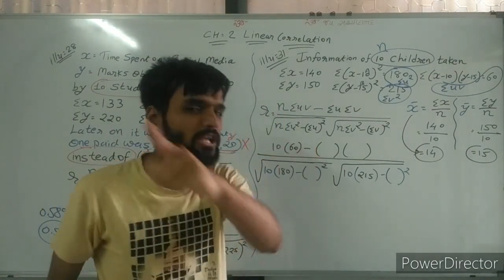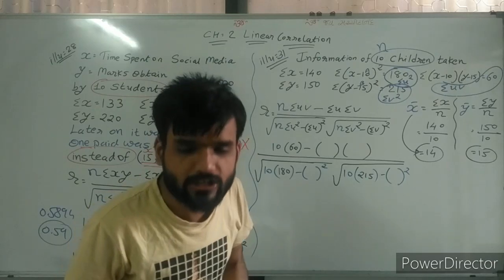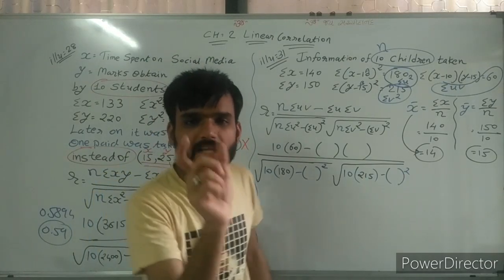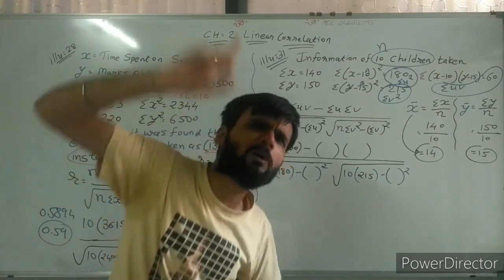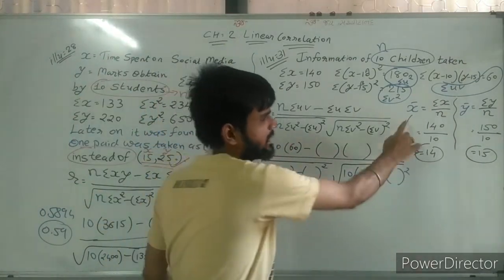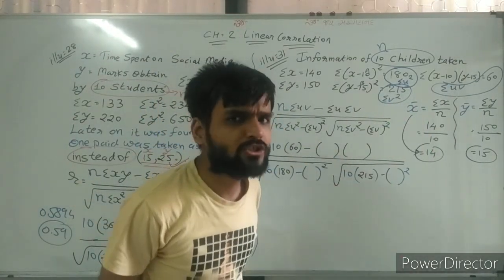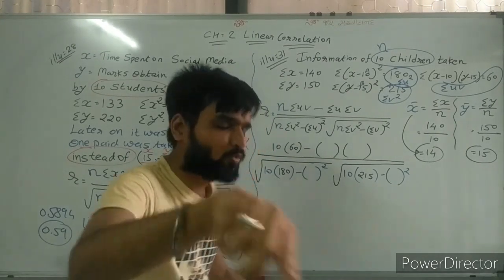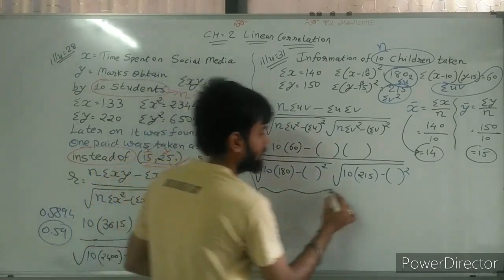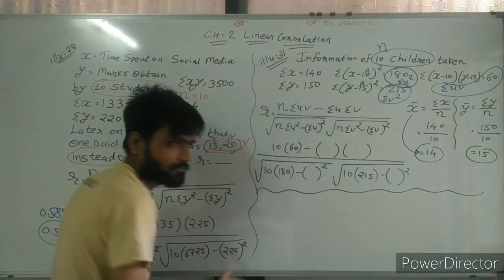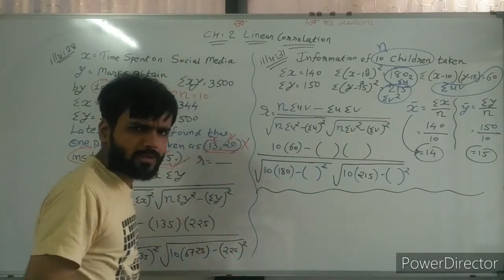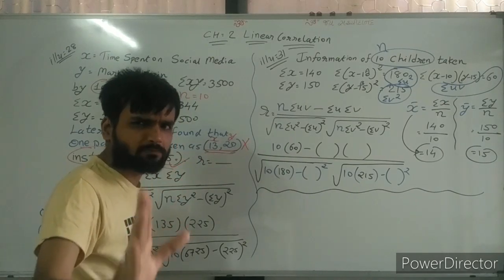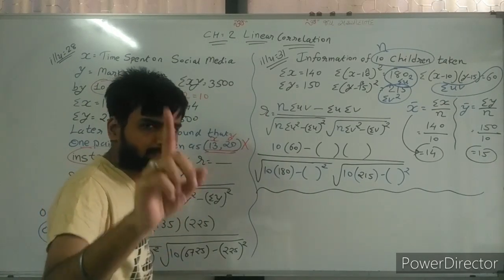Whenever I use the words special guest, you have to remember one extra formula for x bar and y bar. This is the last topic which I need to explain in this chapter.